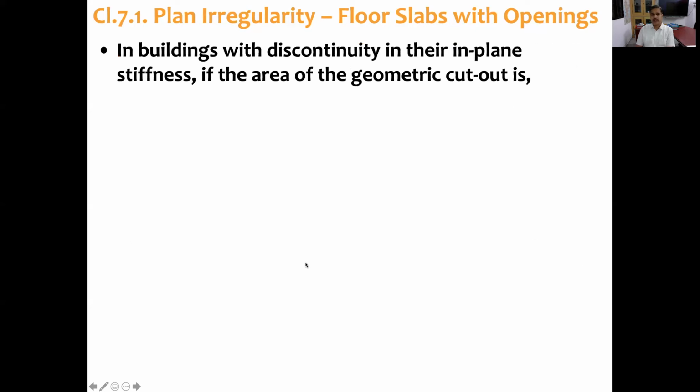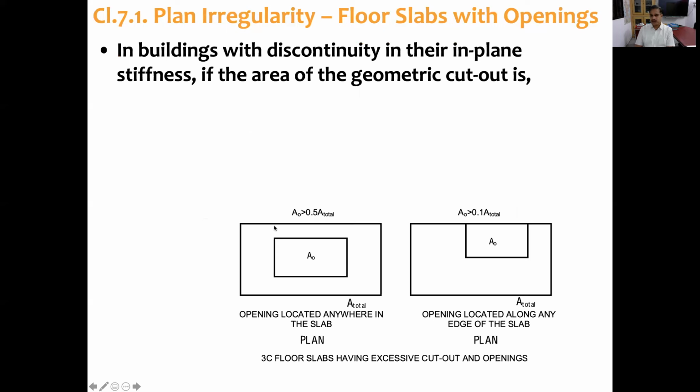So let's look at that. In buildings with discontinuity in in-plane stiffness, look at these two figures. A0 is the area of the cutout, and A total is the total area.